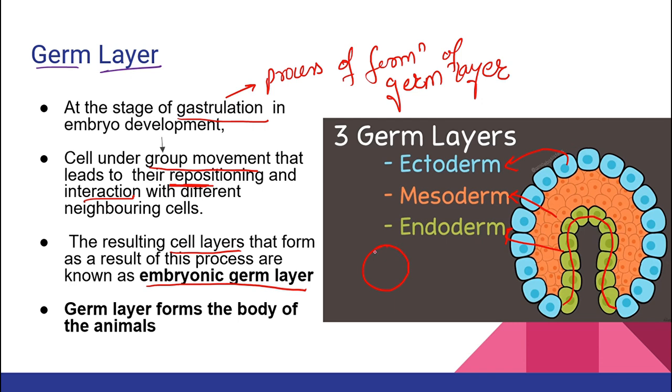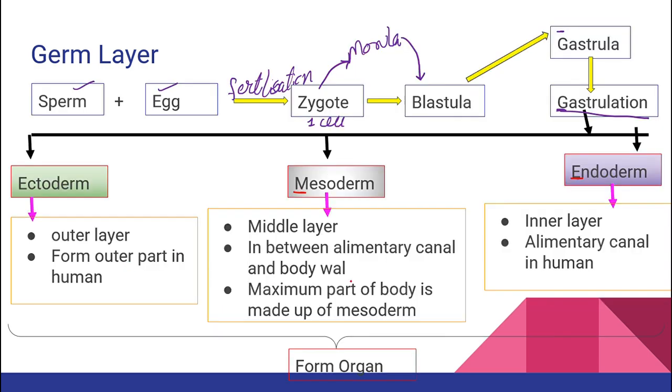So nothing but blastula cells are there. These cells are going to arrange themselves, reposition themselves and interact with each other, and now they are going to be called germ layers, right? Germ layers are the ones that are going to form the body of the organism, right? So let's come here. Endoderm, if we talk about it, is the inner layer. It is going to form the inner lining of the alimentary canal. For example, let me draw it over here: mouth, your stomach, and then we have intestine over here, right? So all this inner lining will be made by your endoderm.